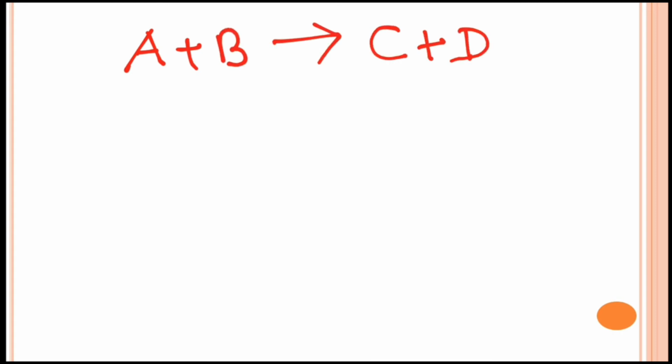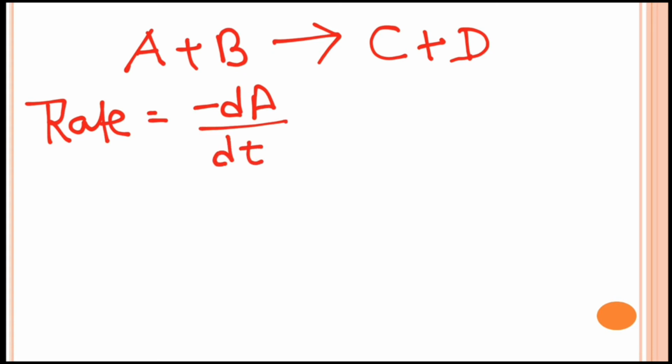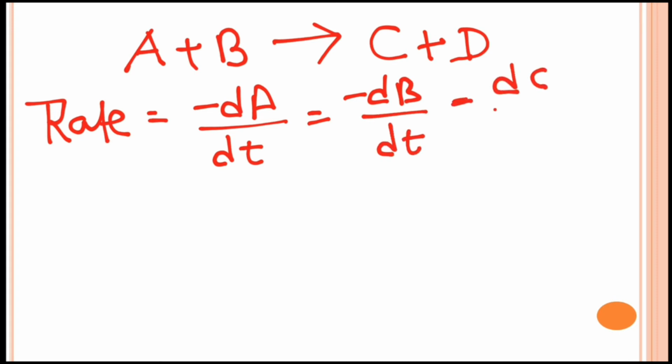Suppose we have a reaction A plus B gives C plus D. Now what will be the rate for the given reaction? The rate will be minus dA by dt, or it may be equal to minus dB by dt, or it is equal to plus dC by dt, or it is equal to plus dD by dt.